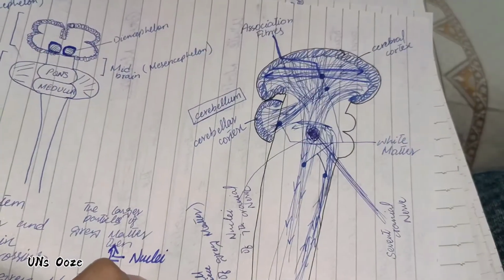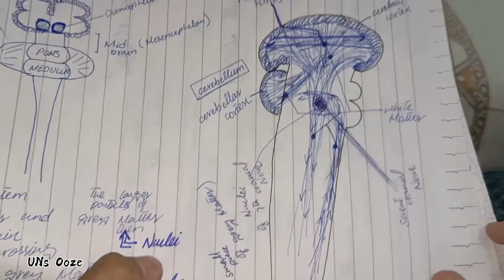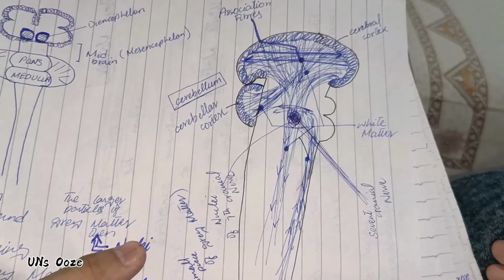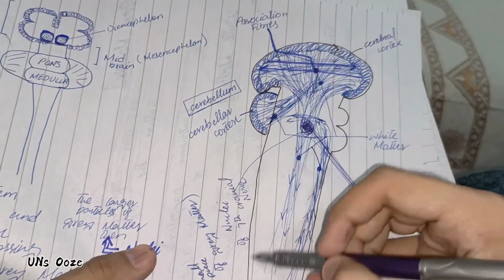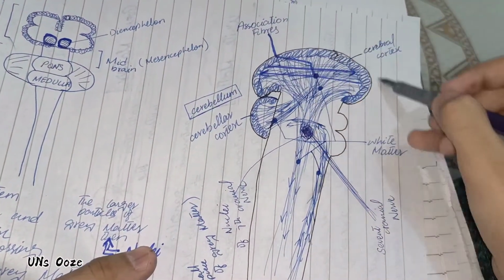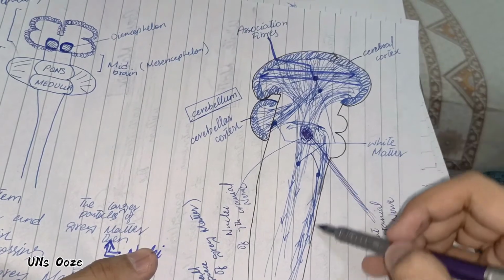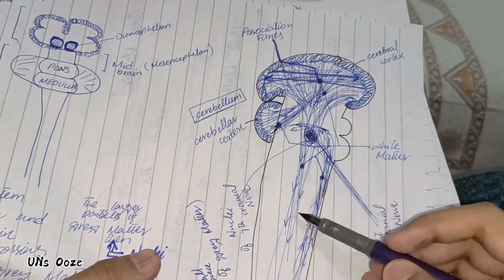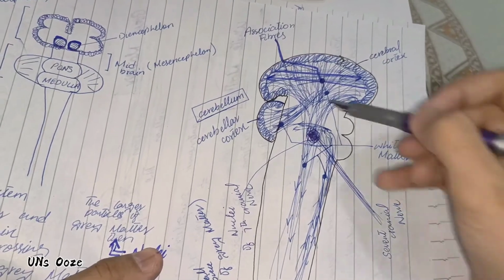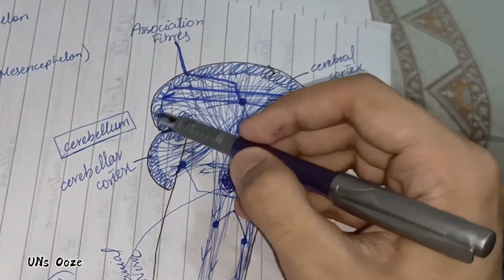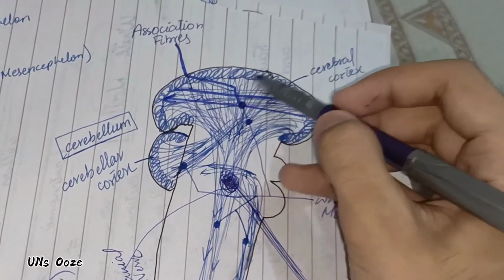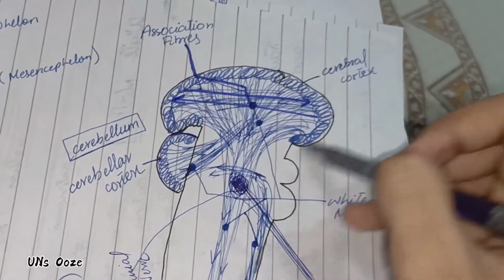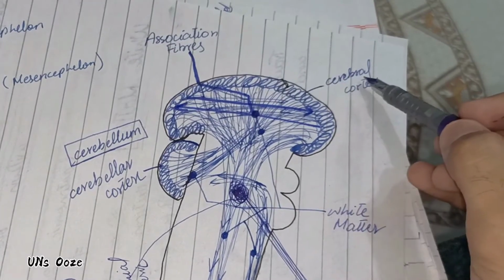So here in front of you there is a diagram, and it is roughly prepared. Okay, I can explain it easily, don't worry. This is a side view of the brain and brainstem. This is the spinal cord. This spring-like structure around the brain is known as the cerebral cortex.